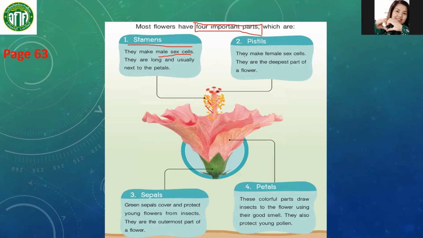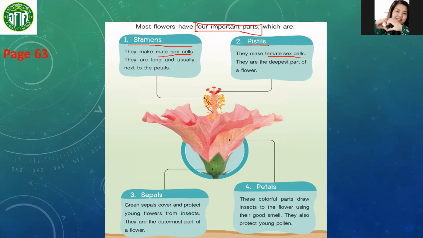Next, number 2, pistils. This one, the color red, makes the female sex cells. They are the deepest part of a flower. So these are the stamens and these are the pistils. The stamens make male sex cells and the pistils make the female sex cells.